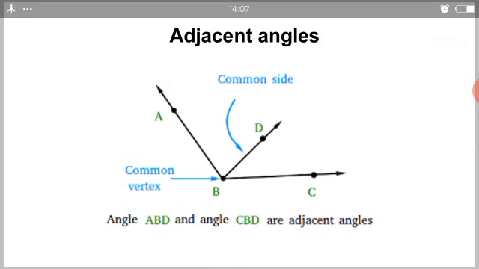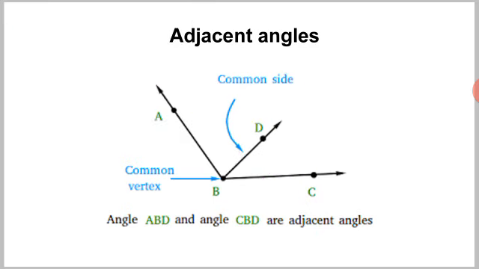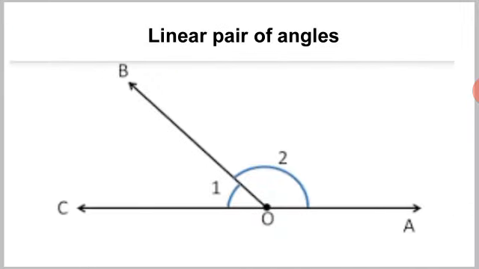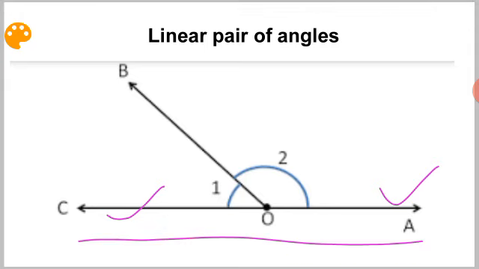That is why angle ABD and angle ABC are not adjacent angles. If the non-common arms form a line, then the pair of angles so formed is called a linear pair, and the sum is always 180 degrees.